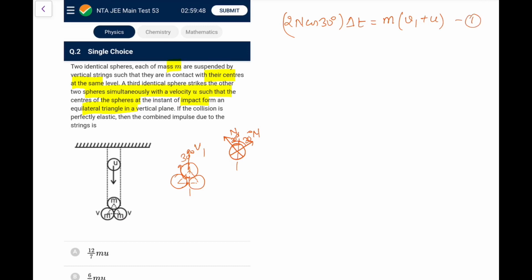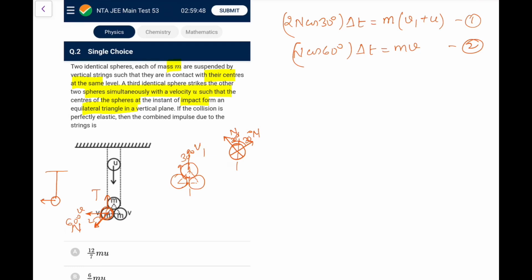Now on any of these spheres, let's say this is the normal reaction that will react, that is N, and this is T. mg is not impulsive, so I'm not taking mg, and I know from the constraint it will go like this. Because the string is taut, it cannot go down, it can only go horizontally like this. So let's say this is the velocity v. So in the horizontal, the normal will exert the impulse, this angle will be 60, so this angle is also 60 degrees. So the impulse along horizontal is N cos 60 degrees into delta t, that is equal to the change in its momentum, that is mv. That is the second equation that I've got.